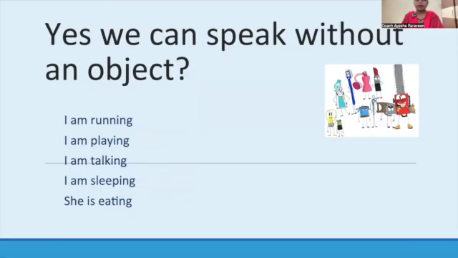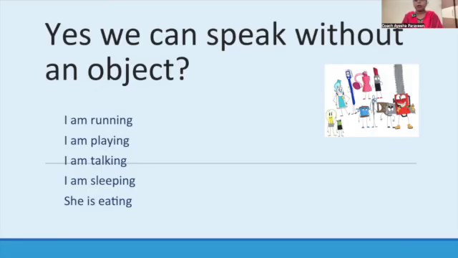For example, I am running. I am not telling where I am running. I am running a marathon, or I am running in the park, or in the field. The object is not mentioned, but it is still making sense. Though it is not giving more clarity, it is understood that some action is being performed by me.